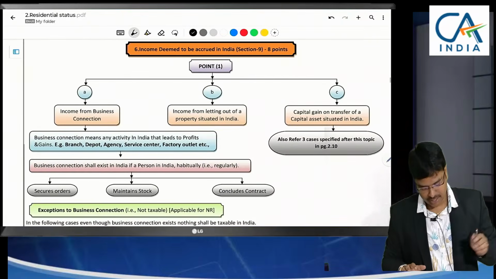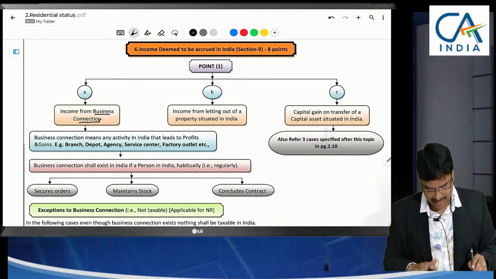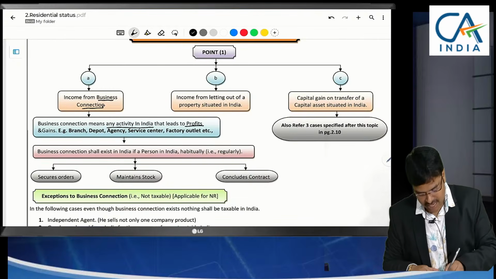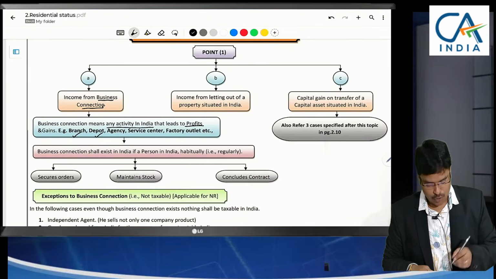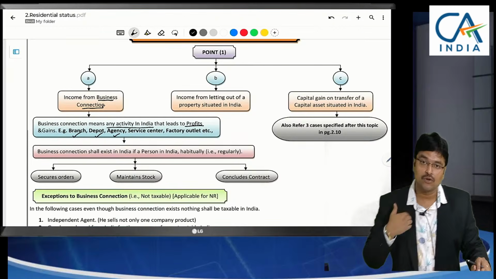First things first, here: income from business connection. That means if you are doing any activity in India that leads to profits. You set up a branch in India, you set up a depot in India, you appoint an agent in India, exclusively our agent only.